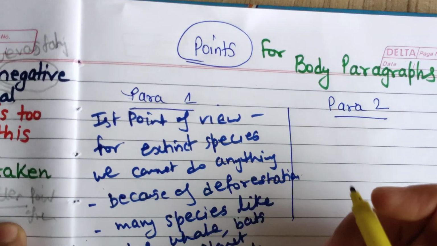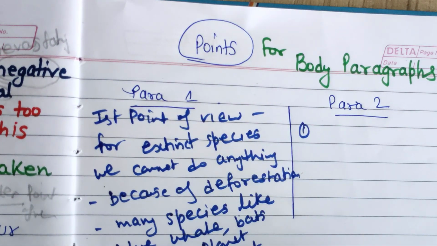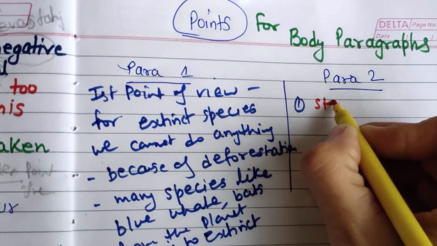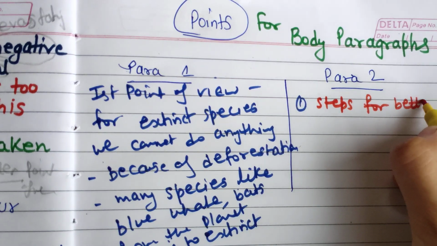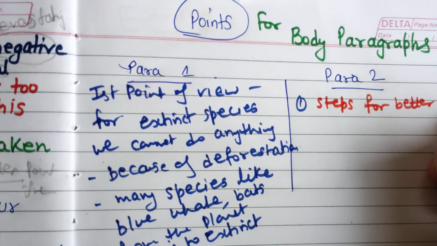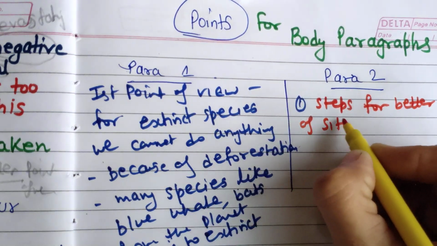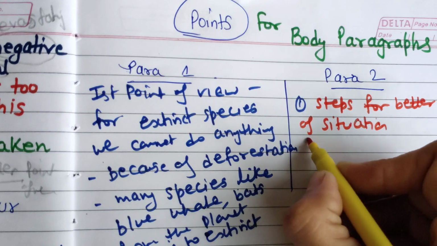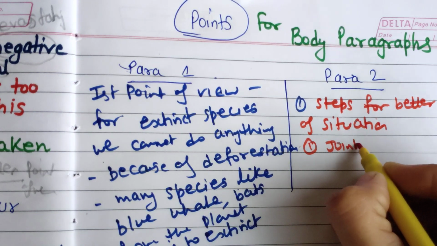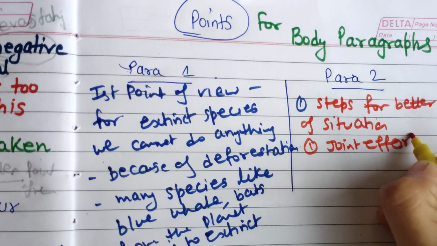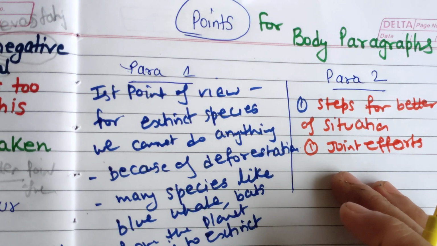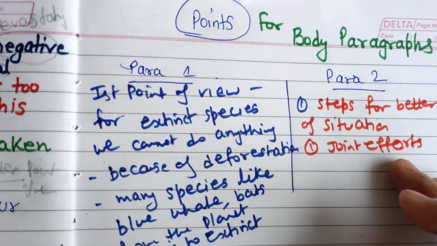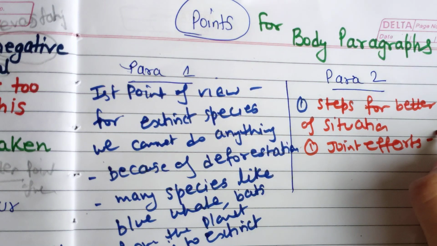So in body paragraph 2, what will be my point? Definitely I am going to discuss the steps for betterment, to address the problem, for betterment of the situation. Now my first step would be joint efforts. So whatever the topic is, what can you do, how can you solve the problem? Just write about joint efforts by governments, all governments and individuals.